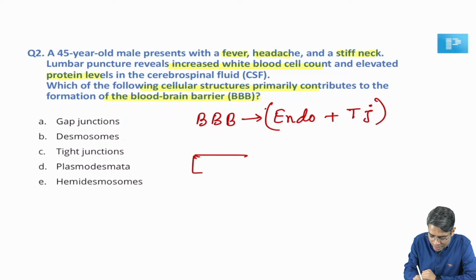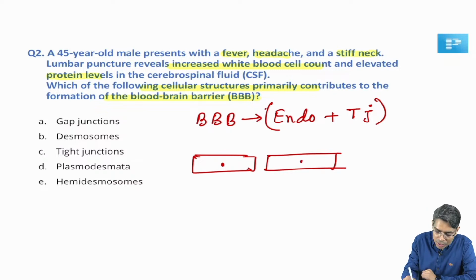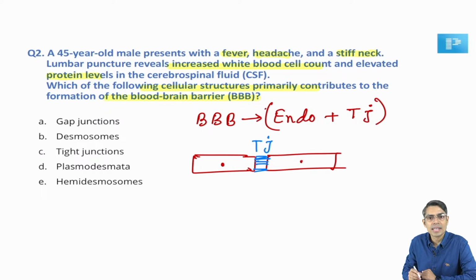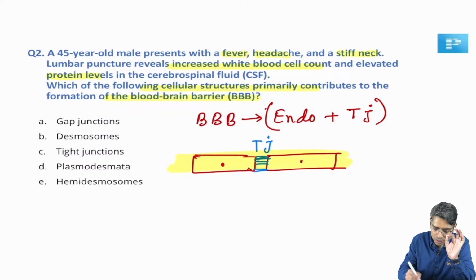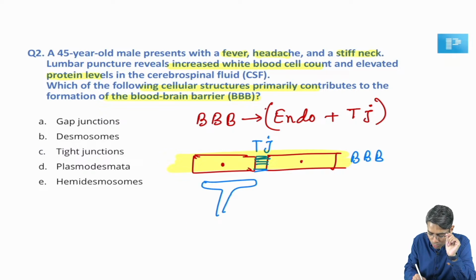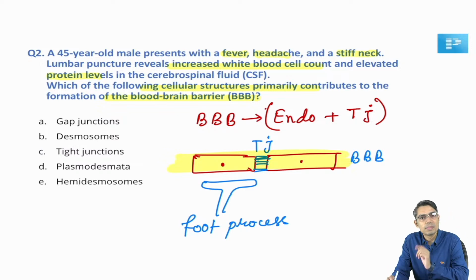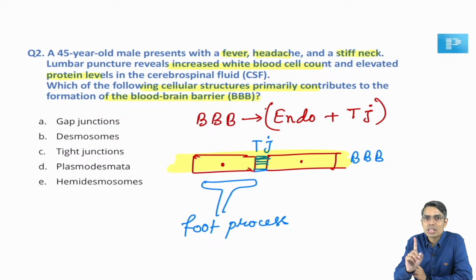So, if I draw a schematic diagram, suppose this is the endothelium cell of the brain capillaries, two endothelium cells. In between these two endothelium cells there will be tight junction molecules, and now it is forming a complete barrier, and this complete barrier is known as the blood-brain barrier. So, please note down, the blood-brain barrier is formed by endothelium cells along with tight junctions. The foot process of astrocyte is also there in this barrier, but the foot process of astrocyte is not for the formation of the blood-brain barrier.